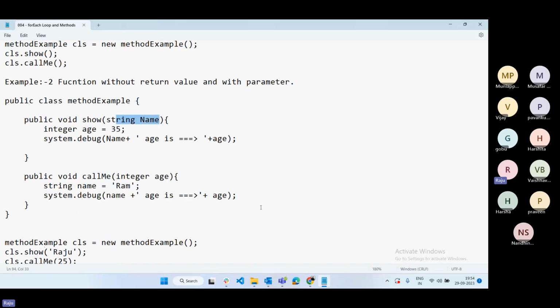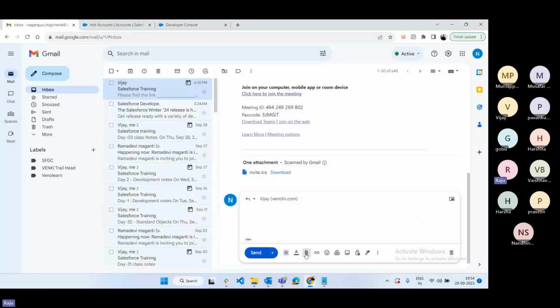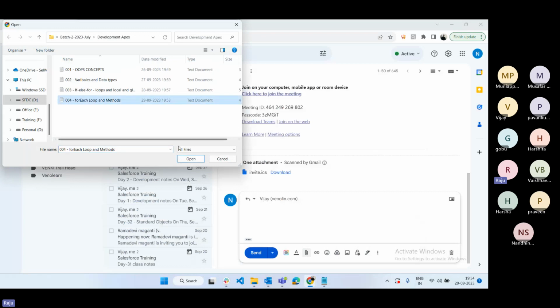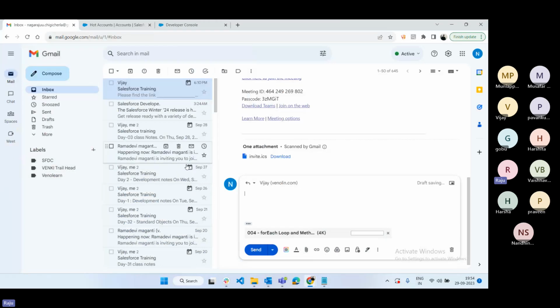Okay, so coding everything is possible, but how to write the code and how to execute the code is very, very important. So whatever concepts are there, like for each loop and all that, you can understand them with the syntax and execution, how to execute the code in Salesforce. Okay, so don't worry, again and again we'll discuss the same functionality multiple times. Once the development is completed, you will be more comfortable with how to write the code. Okay, but whatever assignments I'm giving, please complete them before the next class.